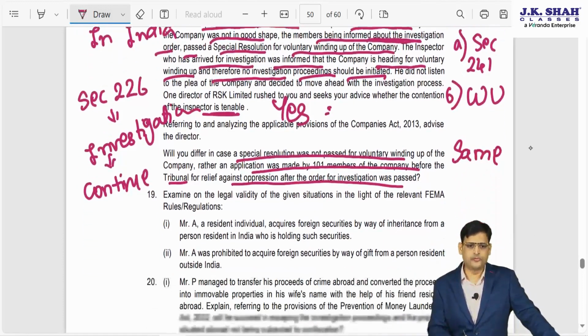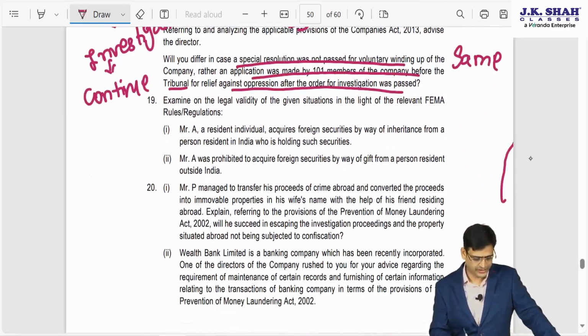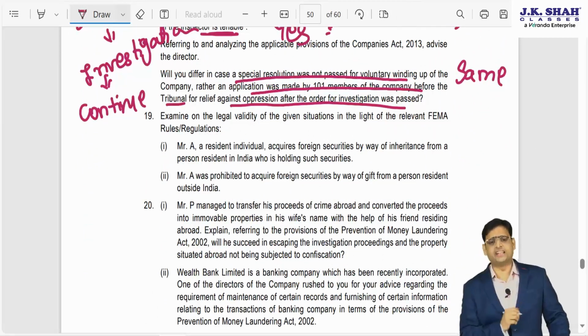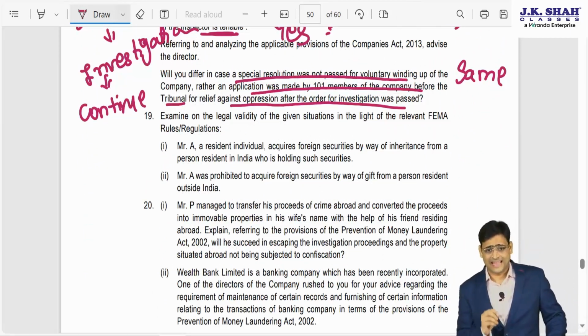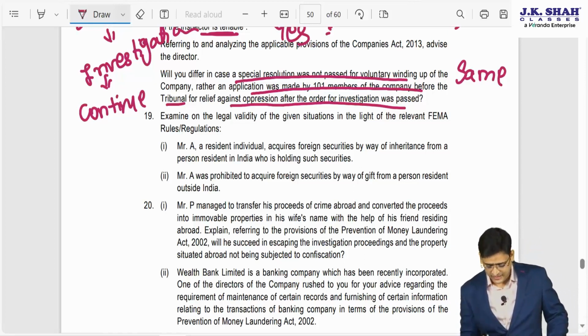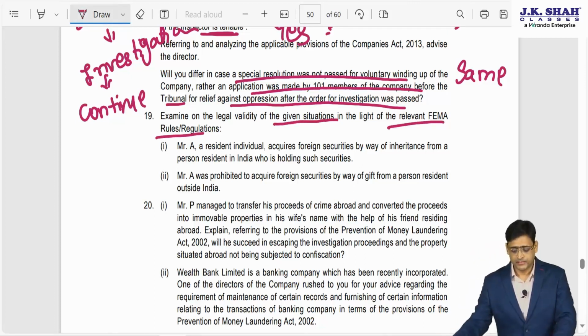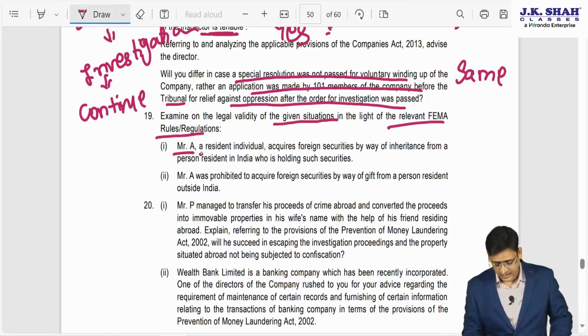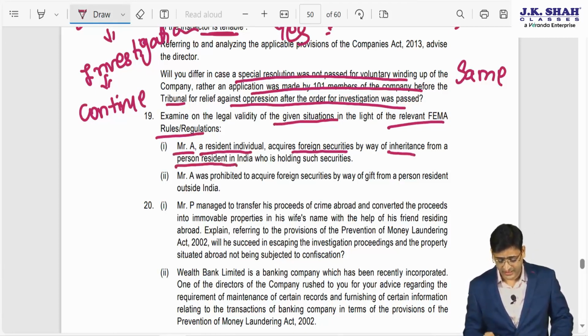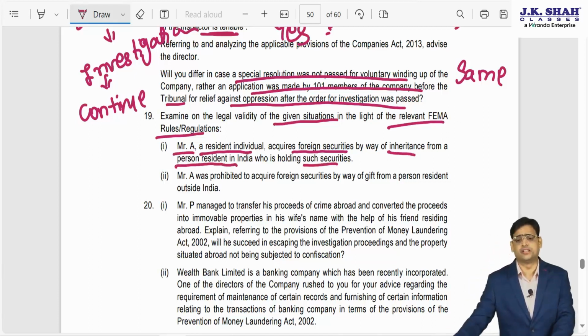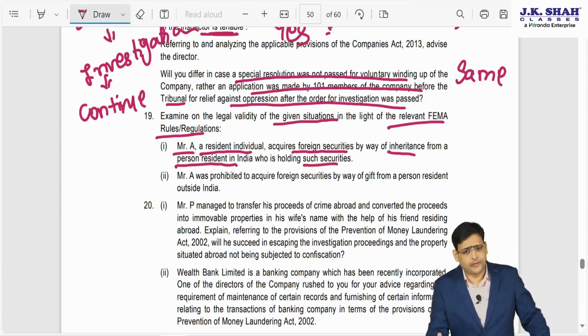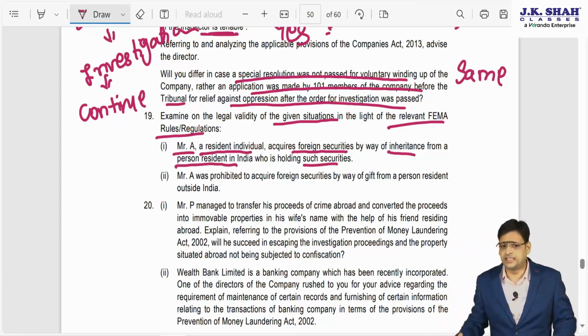Fine. Now I am moving on to the next question, question 19. In question 19, what they have written: examine the legal validity of the given situation in the light of relevant FEMA rules and regulations. Mr. A, a resident individual, acquires a foreign security by way of inheritance from a person resident in India who is holding such securities. So can you say this is from the FEMA chapter and we have already studied this.